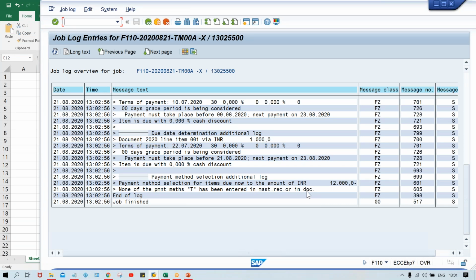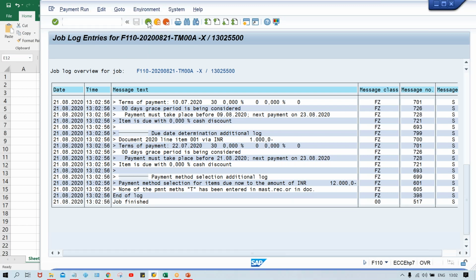Try to think, guys, what could be the possible solution? First of all, think what is the meaning of this: payment method T entered in master data. Master record is nothing but master data, or in document. The problem is we are running this automatic payment program.